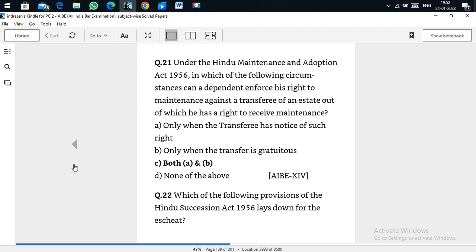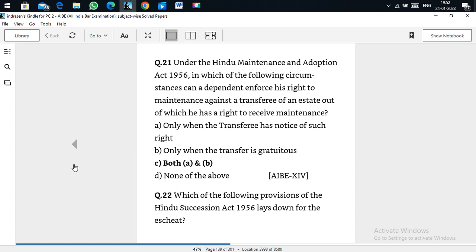Under the Hindu Adoption and Maintenance Act 1956, in which of the following circumstances can a dependent enforce his right to maintenance against the transferee of an estate out of which he has a right to receive the maintenance? It is in 2 circumstances: only when the transferee has notice of such right, and only when the transfer is gratuitous. Then it can be accepted.